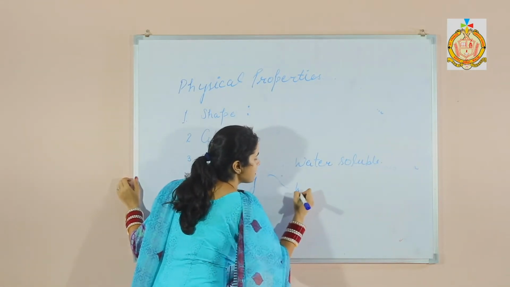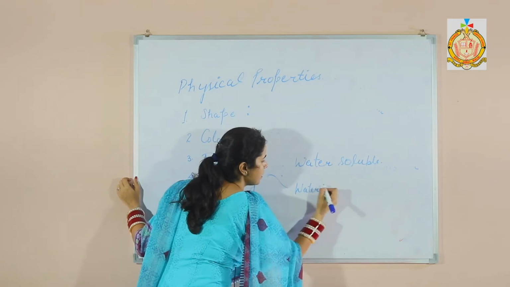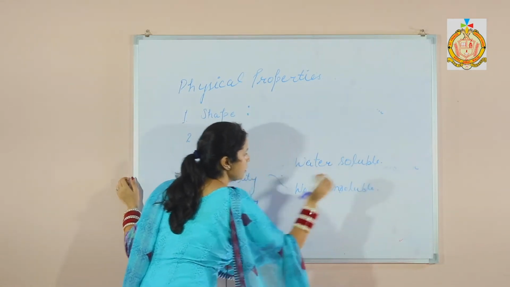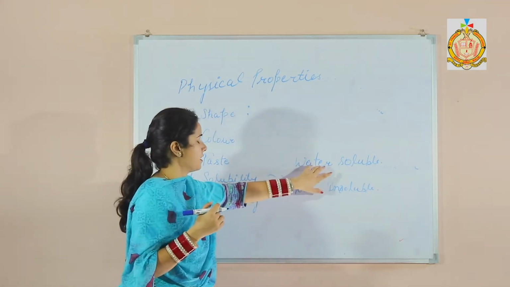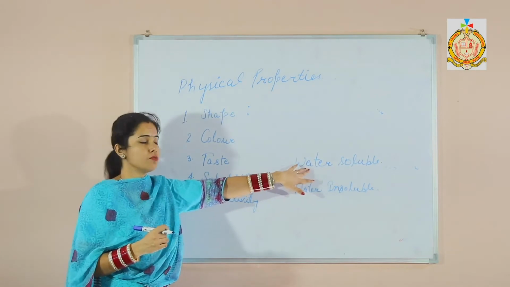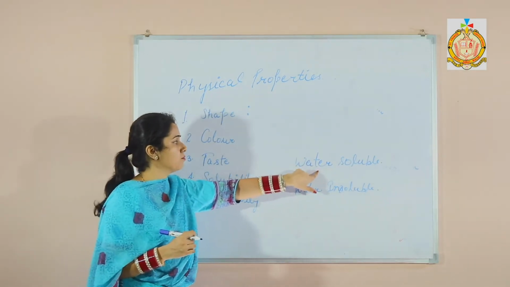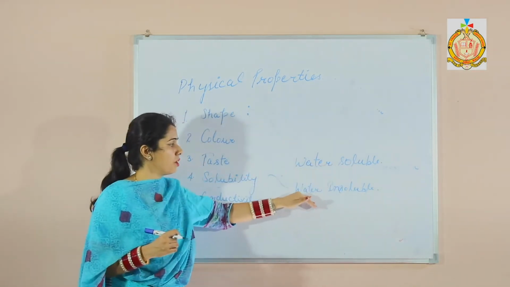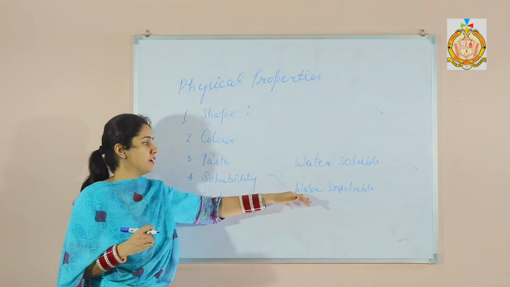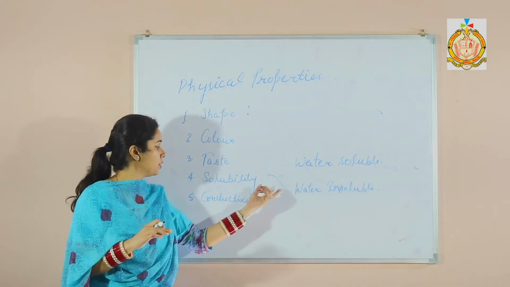The second one is the water insoluble. Water soluble materials, examples like salt or sugar, mix with water. Water insoluble means the substances which do not dissolve in water, like sand or oil.